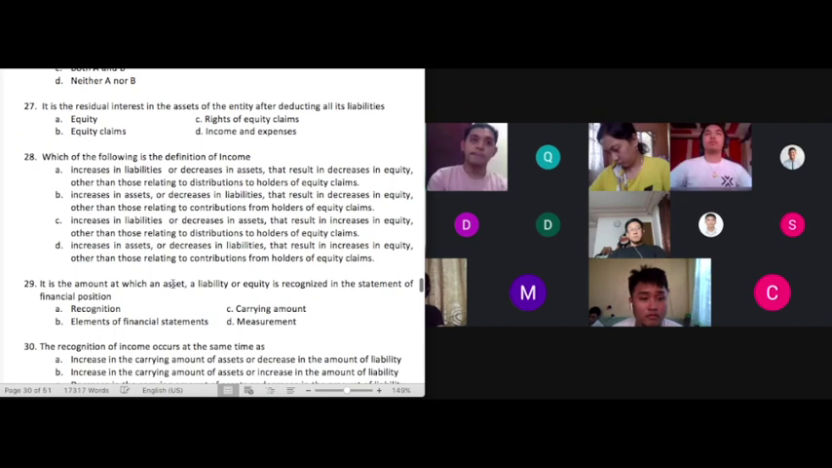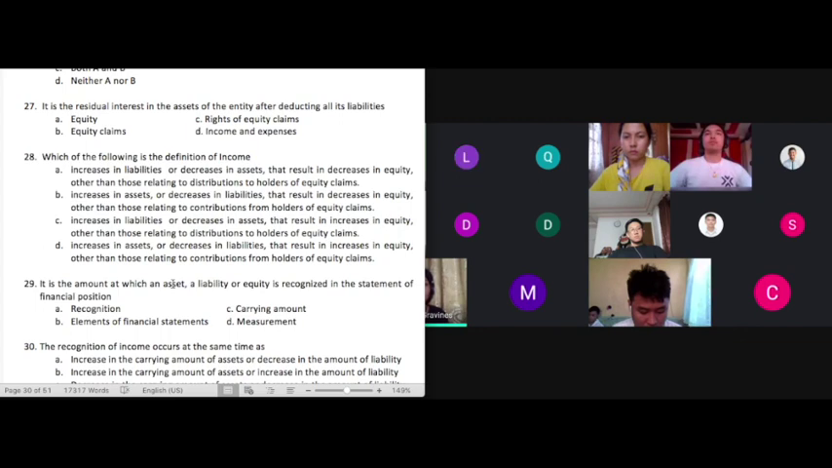Let's have 27. Number 27. It is a residual interest in the assets of the entity after deducting all its liabilities. The answer is A, equity.